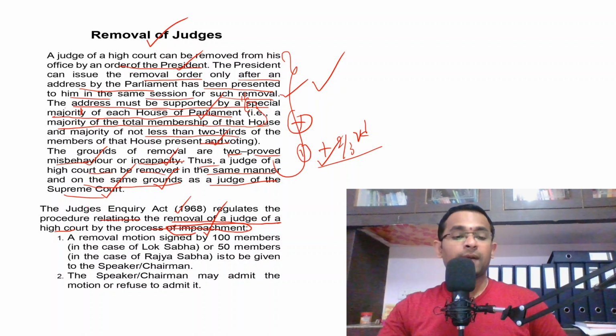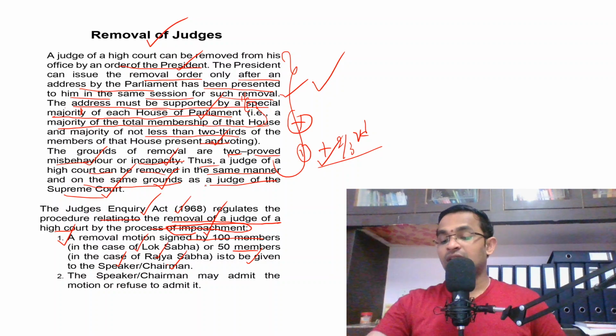Please remember this. What is the name of the process through which the judges are removed? Impeachment. Now, we will discuss the provisions mentioned under the Judges Enquiry Act with respect to the removal of a judge. A removal motion should be signed by 100 members in case of Lok Sabha or 50 members in case of the Rajya Sabha, and is to be given to the speaker if it is Lok Sabha and the chairman if it is Rajya Sabha.